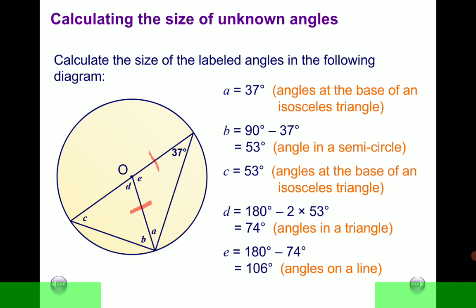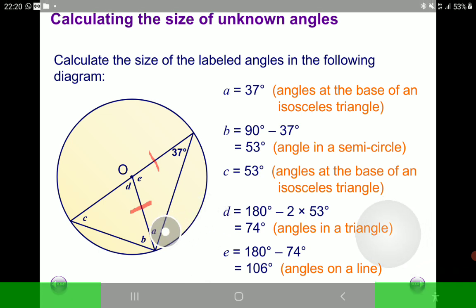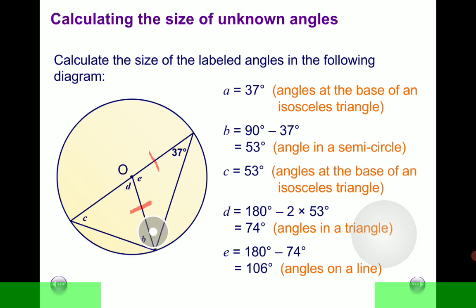So what have we done here? We have applied the fact that an angle in a semicircle is always 90 degrees. If that was not the case, we would be stuck here. It would be very hard for us to find B. So A and B are complementing each other. They add up to 90 degrees. So subtracting the value of A from 90 gave us this B here.